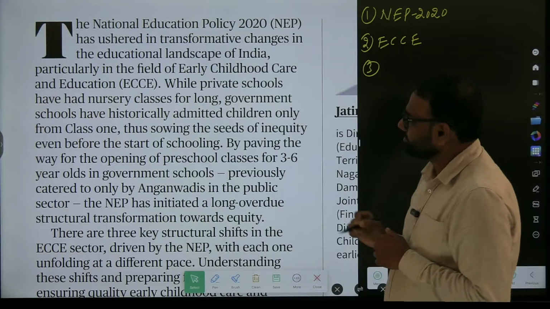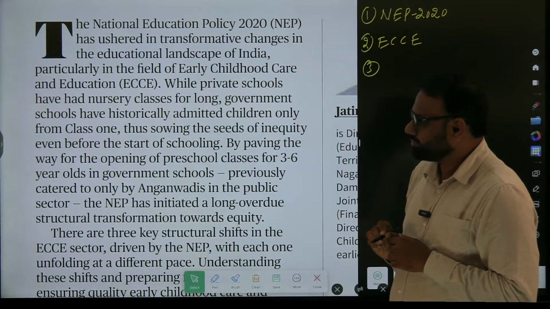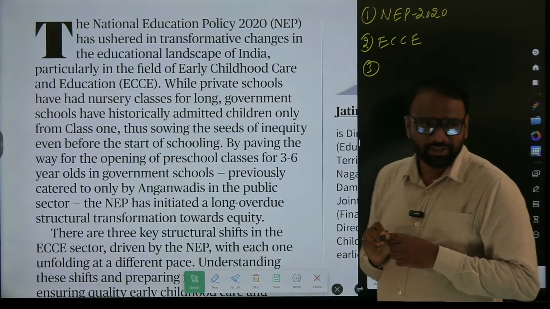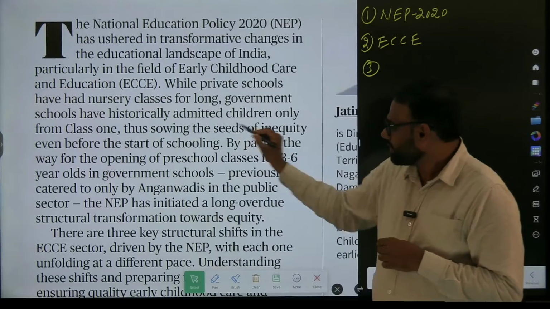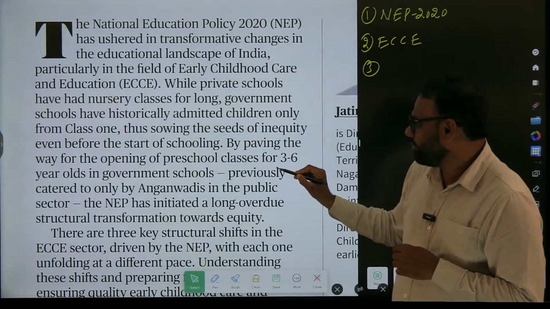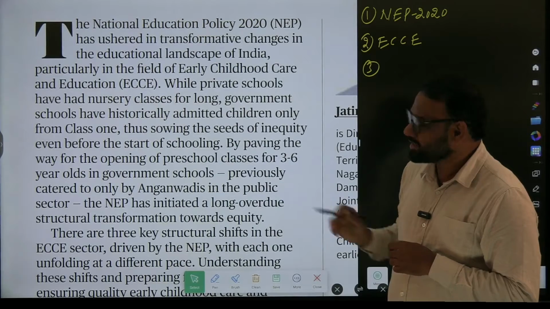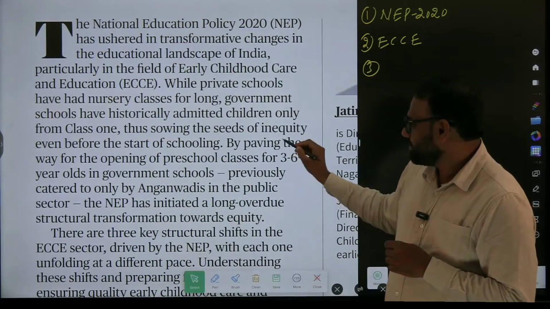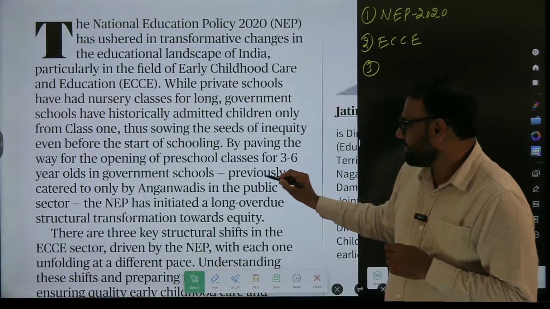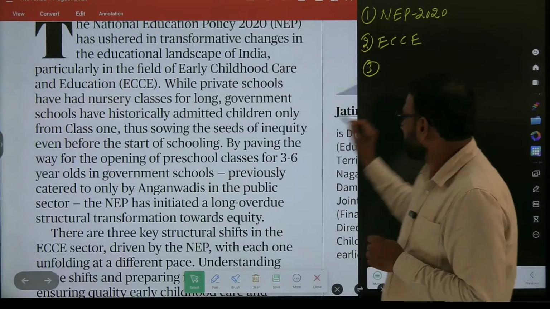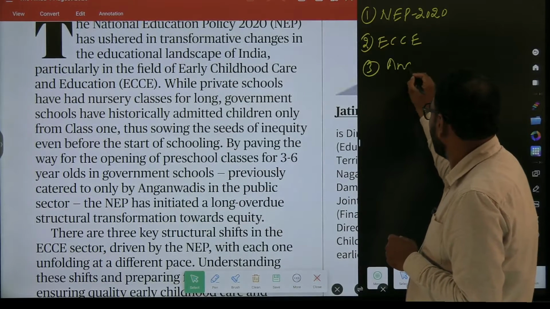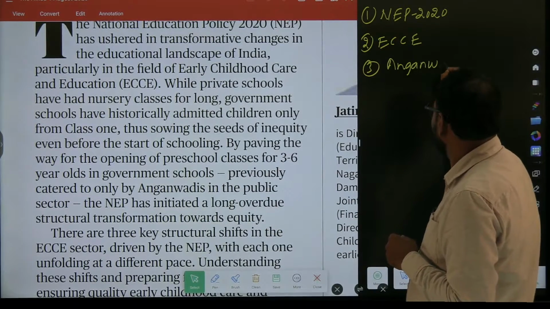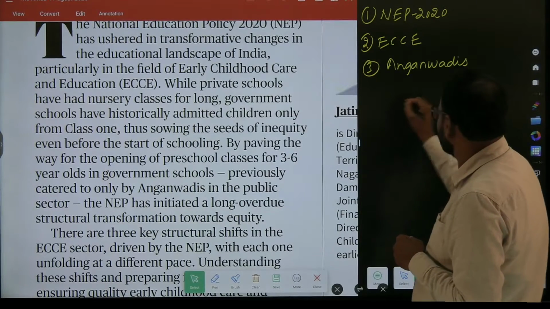Next, inequality. Anganwadi, we have the word. Where do we have it? Here we have Anganwadis. This is also important. I will add Anganwadis.